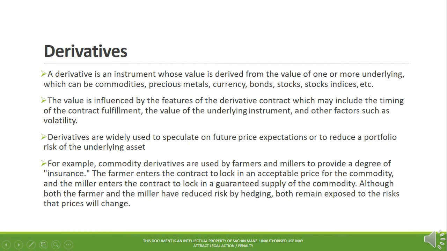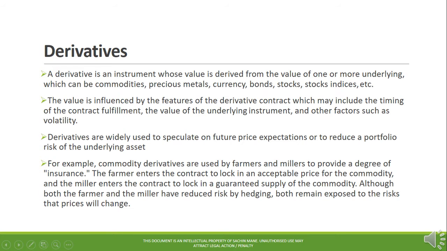What is a derivative? A derivative is an instrument whose value is derived from the value of one or more underlyings, which can be commodities, precious metals, currency, bonds, stocks, or stock indices, and many more. The value is influenced by the features of the derivative contract, which may include the timing of the contract fulfillment, the value of the underlying instrument, and other factors such as volatility.